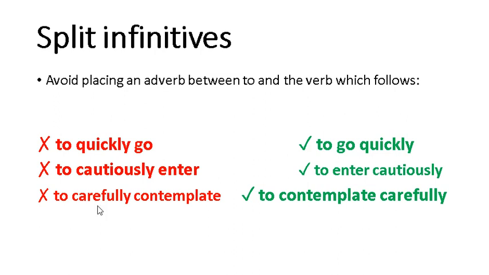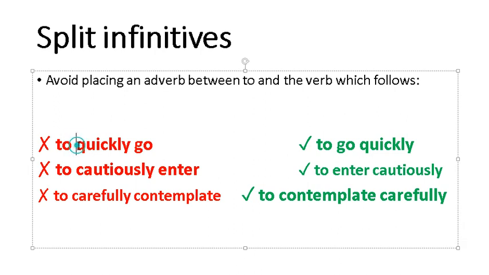Then to carefully contemplate. Now basically contemplate means think. So to contemplate carefully is the right one. You can't split it up. Here you can see this is the error. These are the adverbs that are being used in the wrong place. So we need to avoid this error of putting the adverbs in between the split infinitives, unless there is any particular situation or exception. Most of the time you have to follow this principle. If you're writing it like this one, it will be the wrong one.